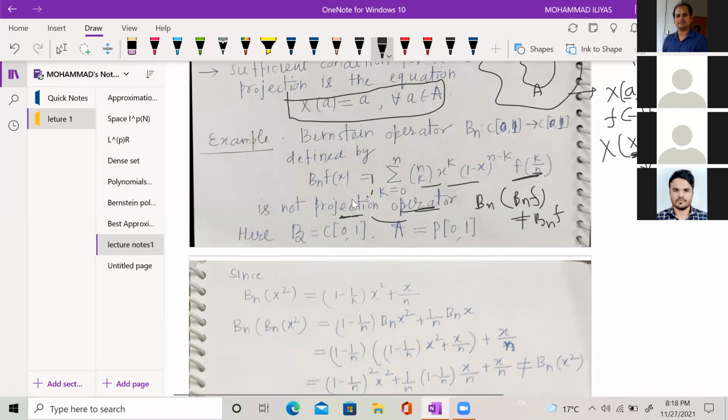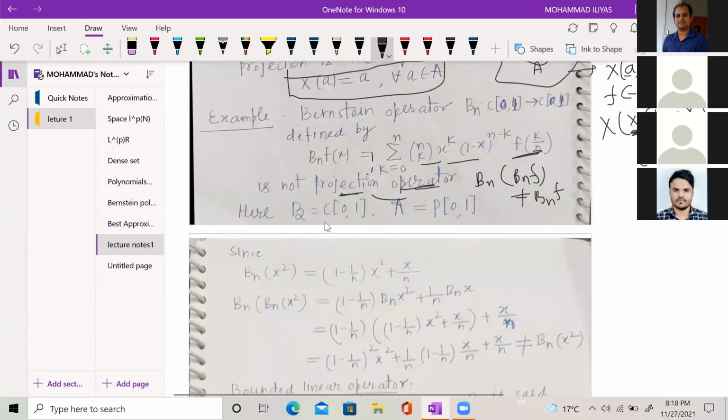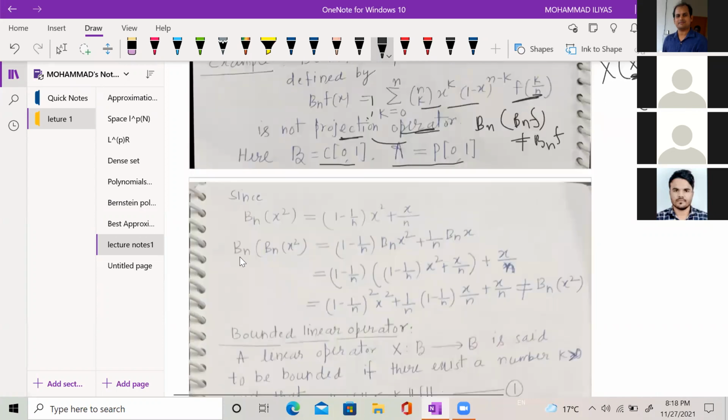In this case, our B is C[0,1] and A is a subspace, that is P[0,1], the space of polynomials on the interval [0,1]. If I take the function x squared, and calculate its expression, B_n x squared is equal to (1 minus 1 by n) x squared plus x by n.